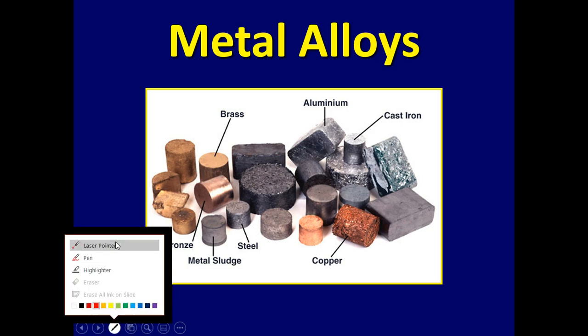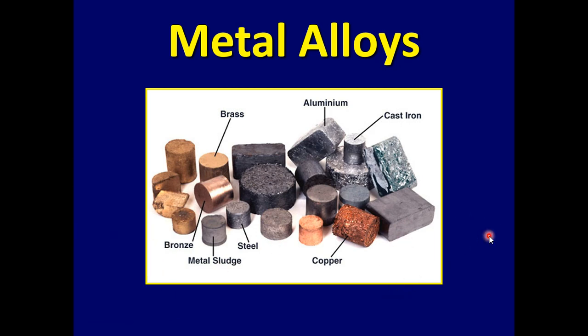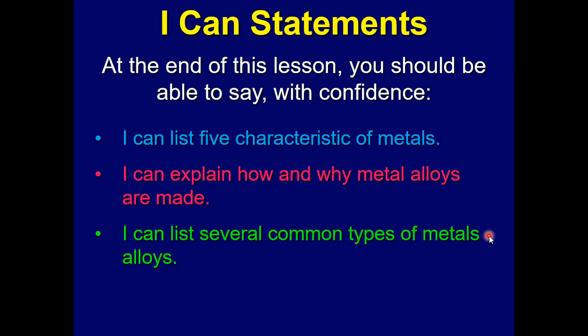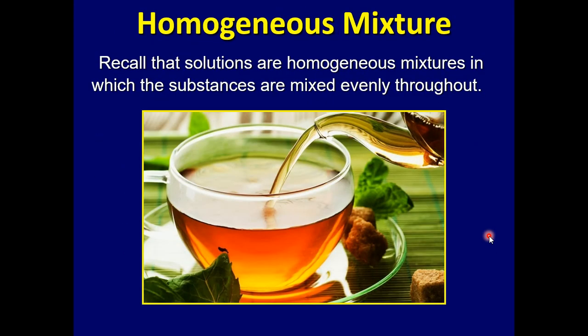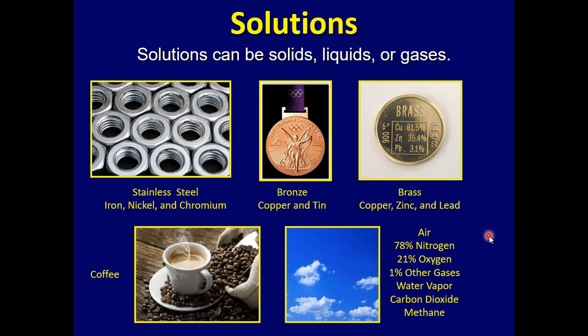So this is a lesson on metal alloys. Okay, so recall that solutions are homogeneous mixtures in which substances are mixed evenly throughout. And solutions can be solids, liquids, or gases. Usually we refer to a solution as a liquid, but it can also be a solid or a gas. In this case, we're going to be talking about solids. For example, like stainless steel, bronze, or brass.